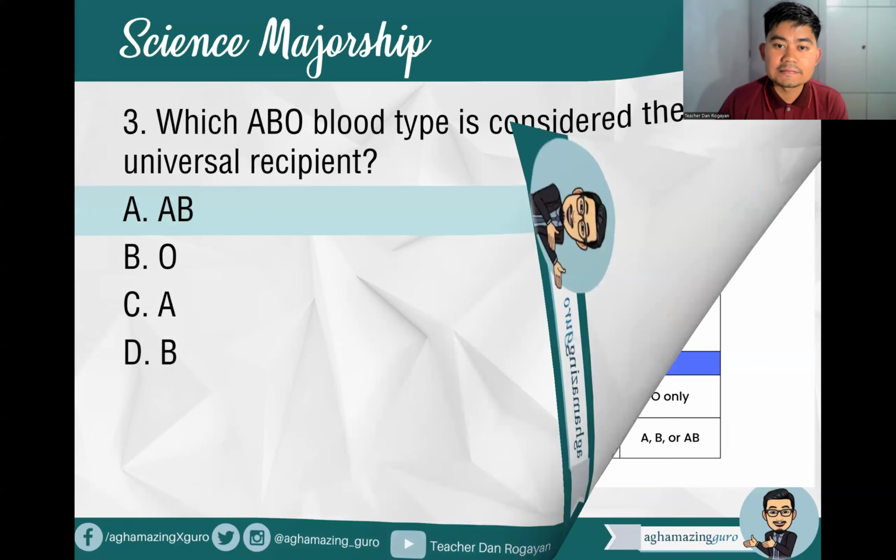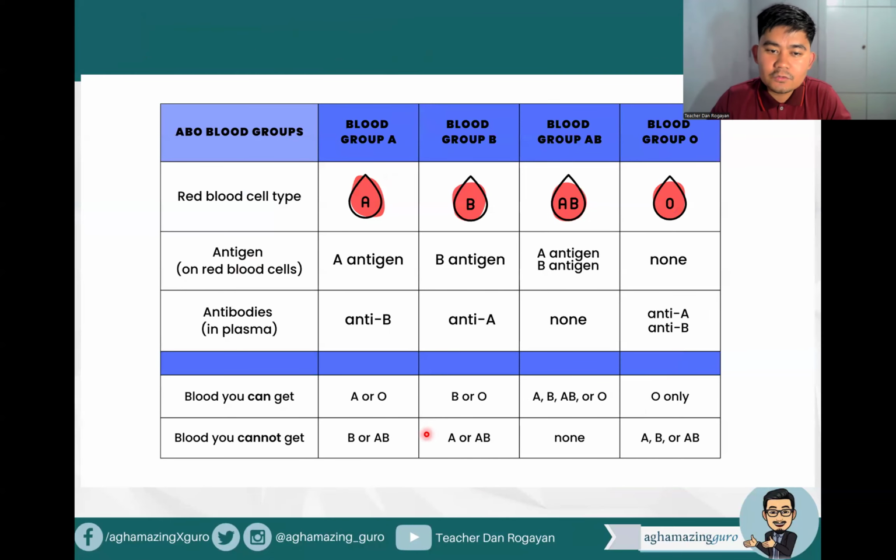Type O, universal donor. And as you can see here, the blood group A has antigen A, of course. Blood group B, antigen B. Blood group AB has antigen A and antigen B, and blood group O has no antigen. Now for blood type A, the antibody in plasma is anti-B. So A has anti-B, B has anti-A, AB has none, while O has anti-A and anti-B antibodies. So if you are blood type A, you can get either A or O.